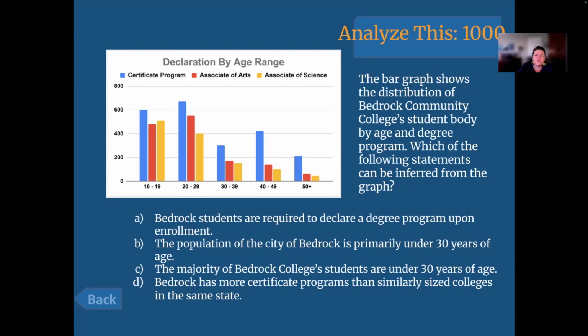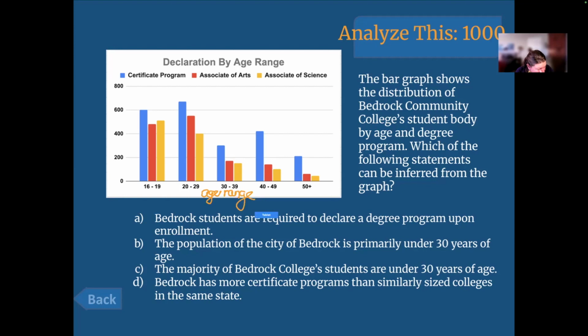Then I see these numbers at the bottom, and that's good because I noticed that they're ranges, right? 16 to 19, 20 to 29. That gives me a big clue based on the title of this graph, which says declaration by age range. I guess at the bottom, we're looking at what? What do these numbers represent? I want to say age. Absolutely. We got some ages or age range down there.